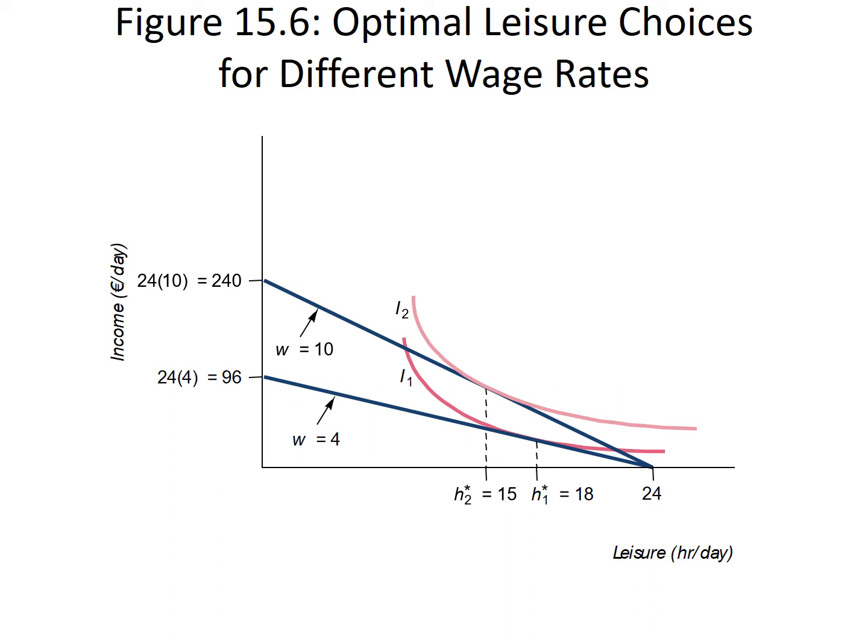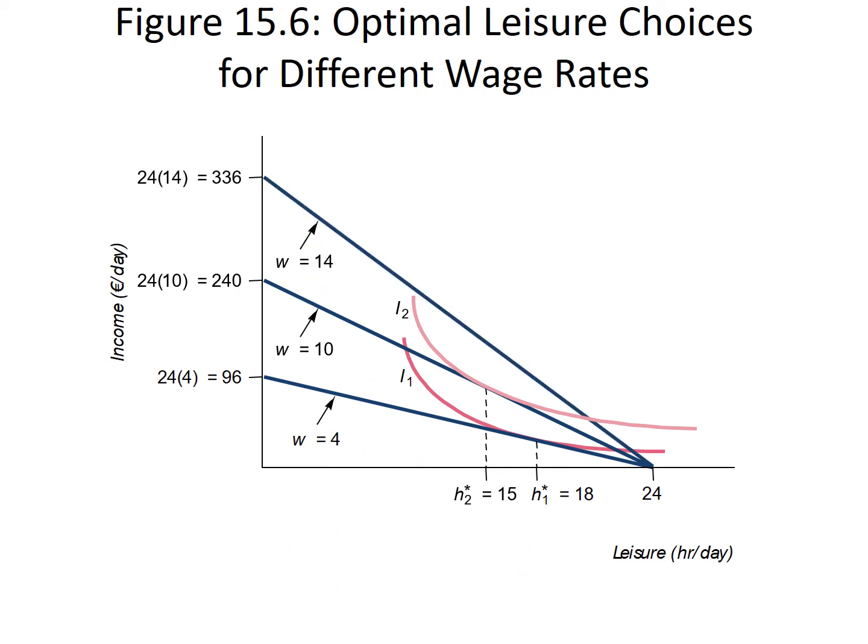See that on the original indifference curve I1, the optimal hours spent working was equal to 6 hours and 18 hours of leisure. When the wage is equal to 10 euros, here now we're on the indifference curve I2, and you see that at I2, the optimal number of hours spent on leisure is equal to 15 hours, and the optimal number of hours spent on working is equal to 9 hours.